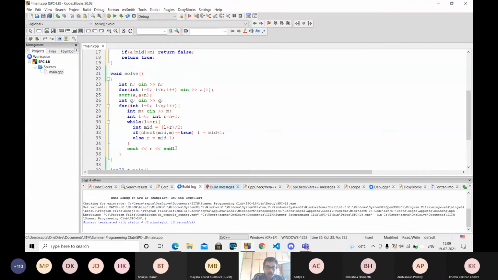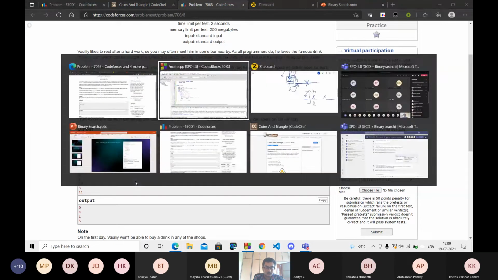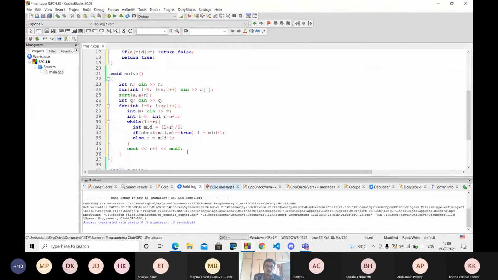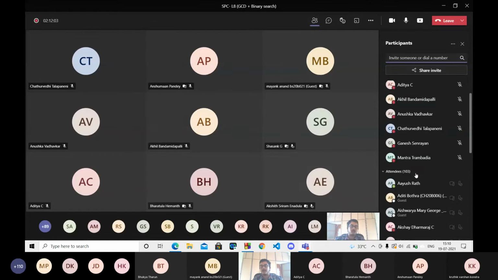Actually, I don't want to print R, I want to print R plus 1. Why R plus 1? Because we know that the arrays are 0 indexed and they need to be converted into one indexed. So I want to print R plus 1. Does anybody have a doubt in this part of the code, why I printed R plus 1? You can ask, raise your hand, or write it down in the chat.